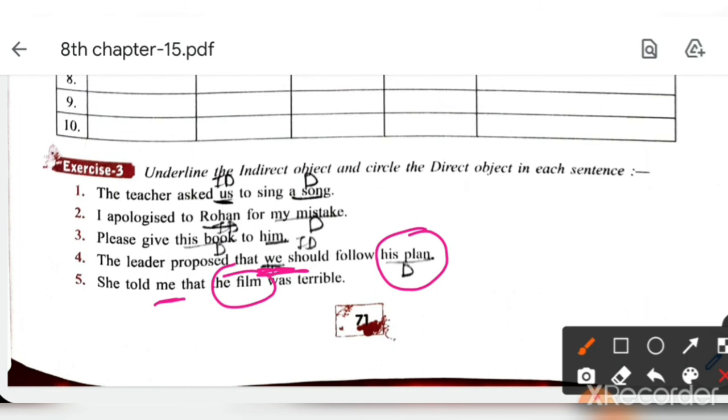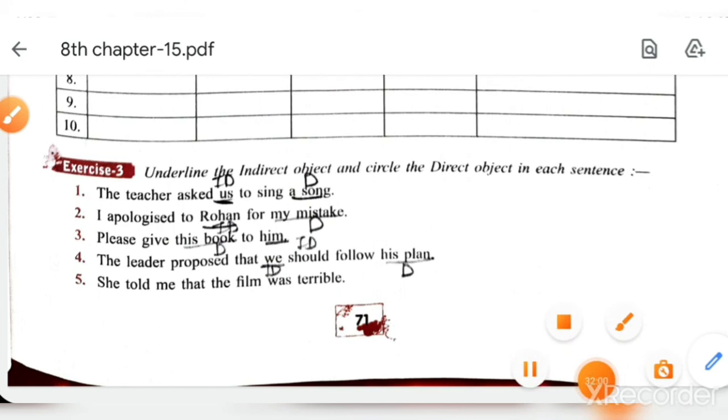You understood these things in the chapter. I hope you understood the chapter and you will revise it. Okay, and complete the notes with me so you will not be in trouble whenever the exam is there.